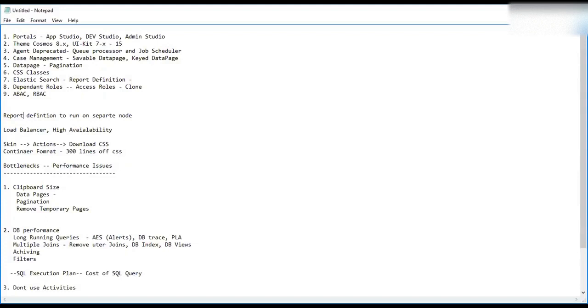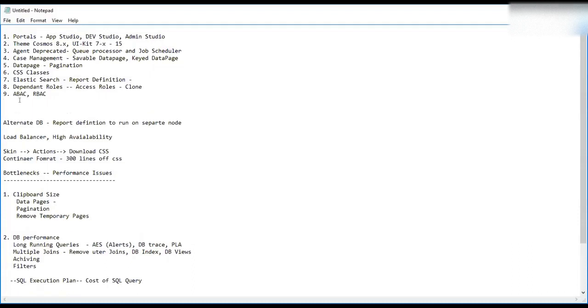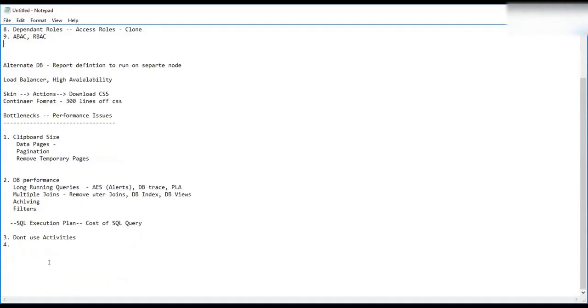How can you do it? A different DB, not a node, sorry, a different DB. We have the alternate DB option, right? Correct. This is not something specific to Pega 8, but I just mentioned it because we are discussing it. You cannot do it with a different node, sorry, a different database, because with any node the DB is the same.